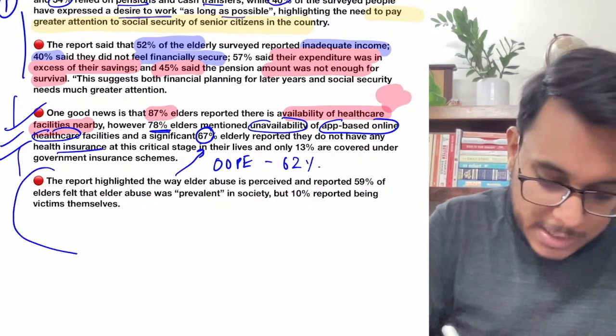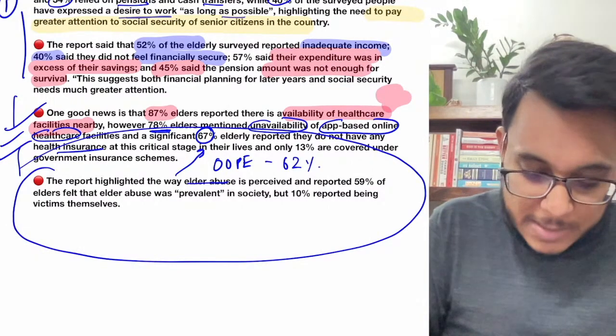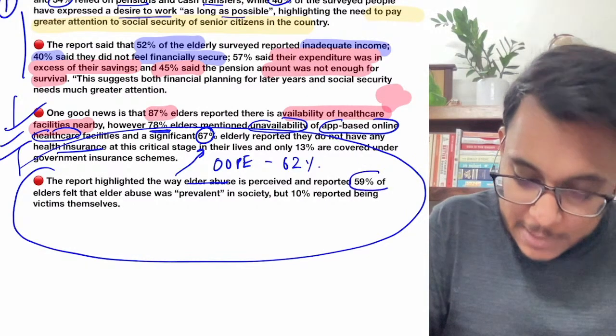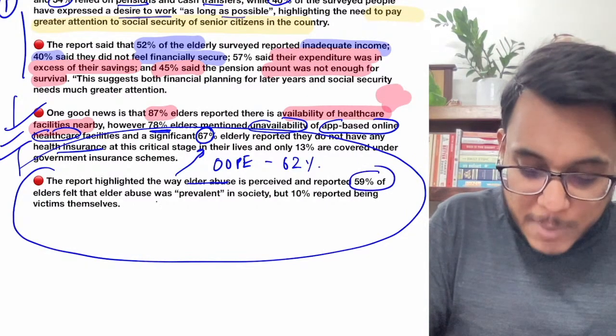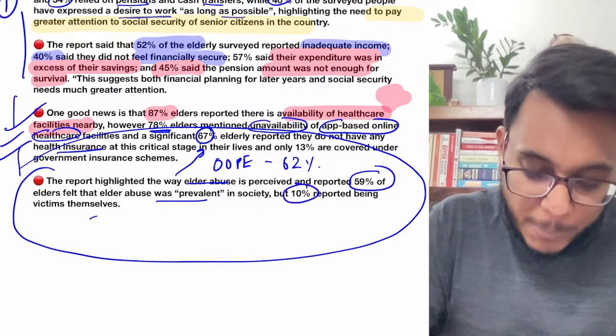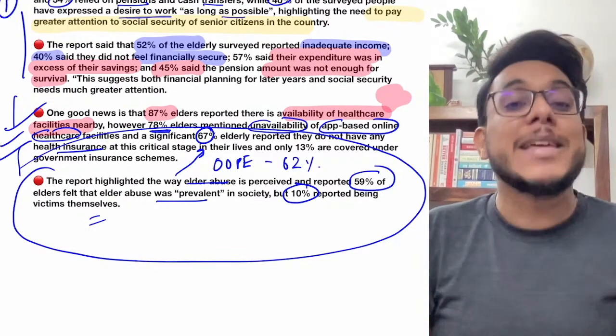Then guys, the next is the physical vulnerability. It says that elder abuse is perceived. High elder abuse is perceived. 59% of elders feel that abuse was prevalent. But guys, reporting is very much less. Only 10% reported that they have actually been abused. Why don't they report? Many reasons are there.